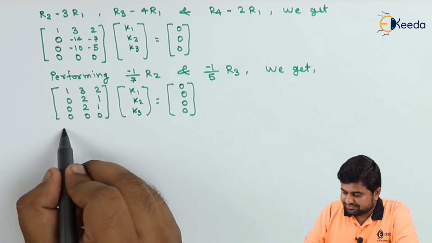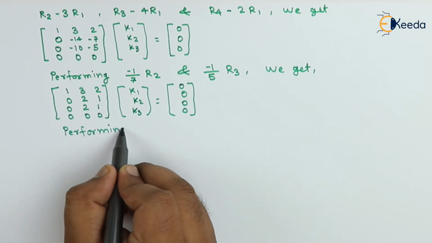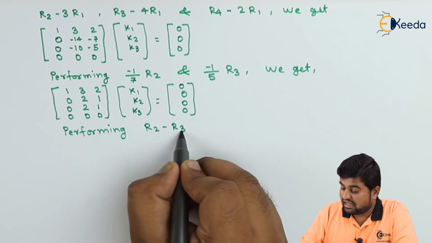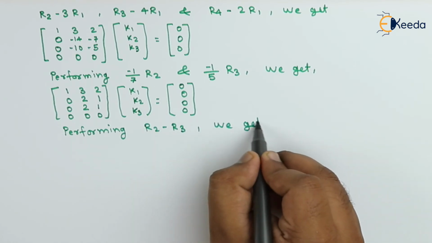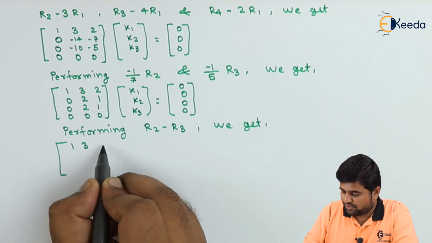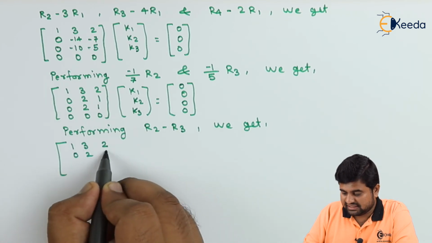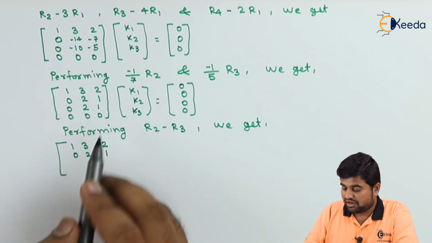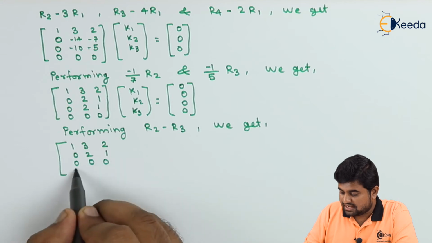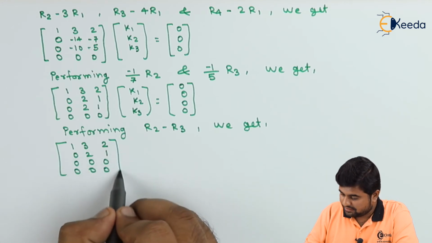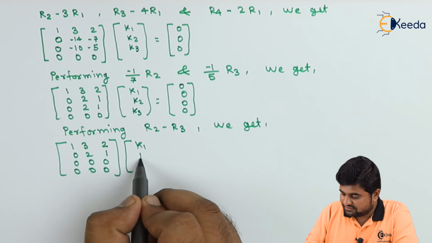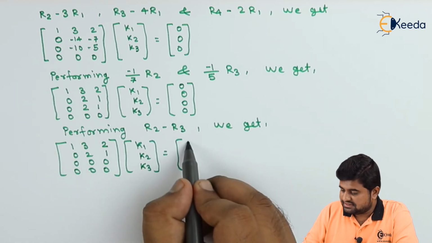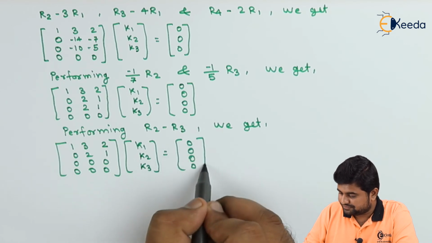So I can perform R2 minus R3 in order to eliminate R3, and we get 1, 3, 2 as it is, 0, 2, 1 as it is, and as we are subtracting R3 from R2, this is going to be 0, 0, 0, and 0, 0, 0, for K1, K2, K3 is going to be 0, 0, 0, and 0.